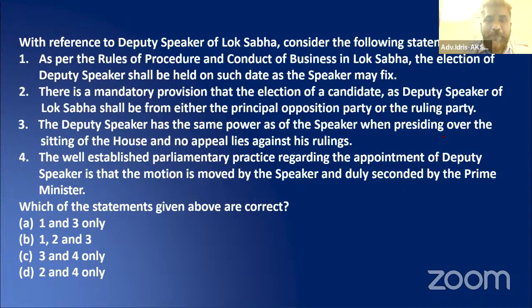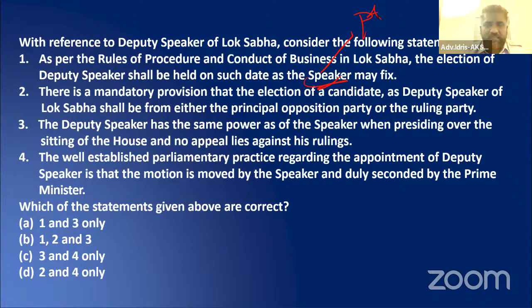With reference to Deputy Speaker of Lok Sabha, consider the following. As per the rules of procedure and conduct of business in Lok Sabha, the election of Deputy Speaker shall be held on such date as the Speaker may fix. Yes, the Speaker fixes the date. For Speaker's election, the President fixes the date, and for Deputy Speaker's election, the Speaker will fix it.